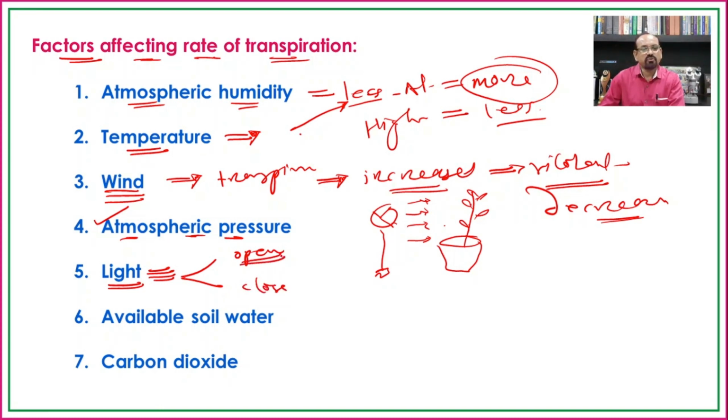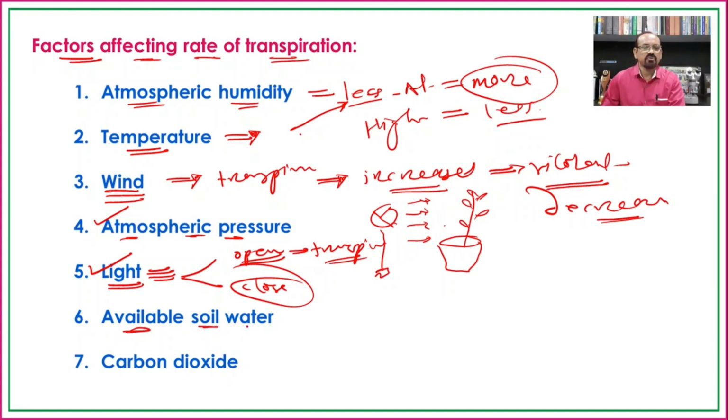So if the stomata are open, only then is there a possibility of the release of water vapors from the stomatal cavity, and hence the light is responsible for transpiration. But in the absence of light, there is no stomatal transpiration, as there is a need to open the stomata for the release of water vapors from the stomata to the outer side.